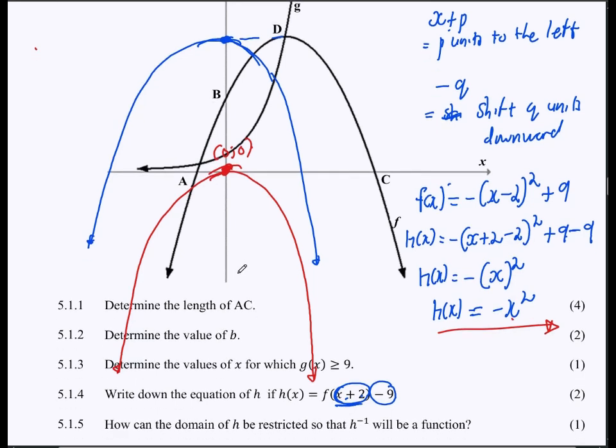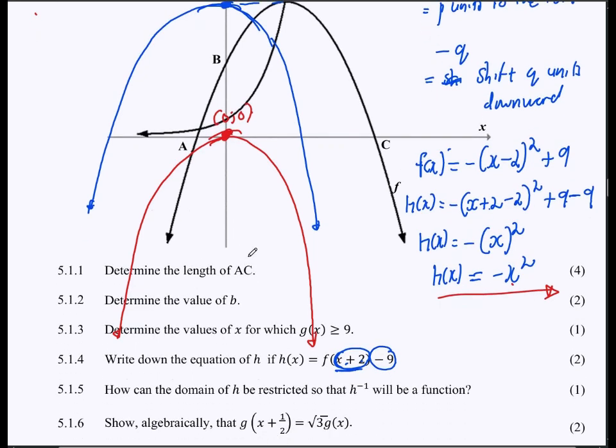Now they say, how can the domain of h be restricted so that the inverse of h will be a function, right? Now, there are 2 ways in which you can restrict a domain. Okay, before we get to that one, let's discuss the marks for this one here. How many marks was it? 2 marks. So it was just going to be for the substitution of the x plus 2 where there is x, and then also for the answer there, right?